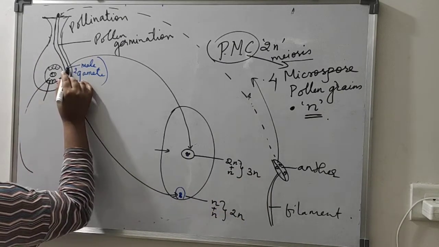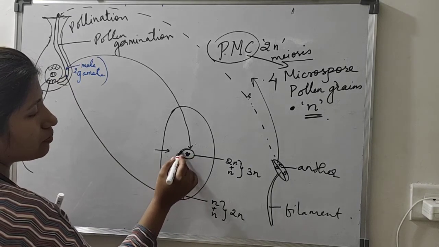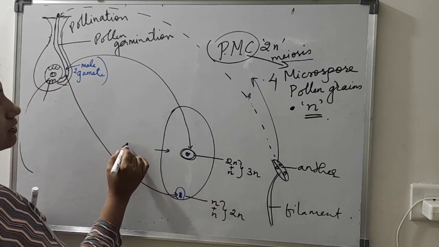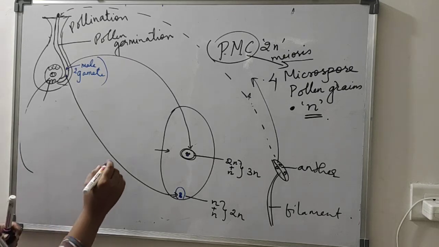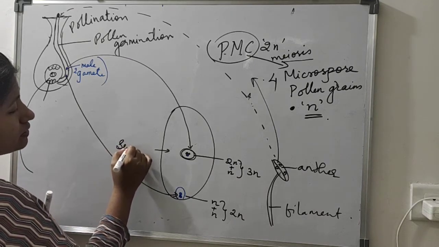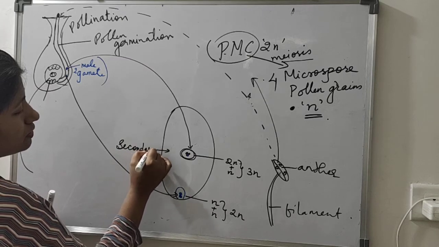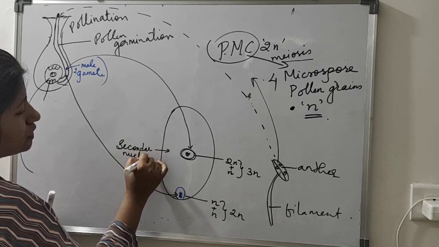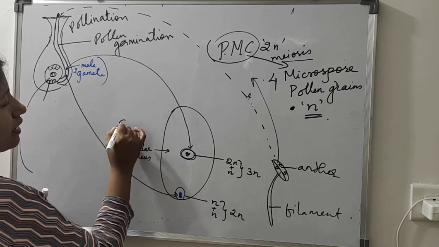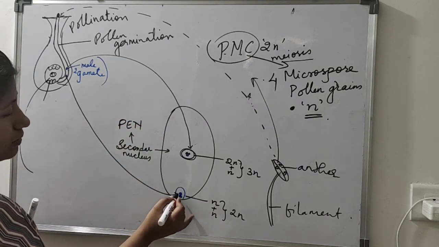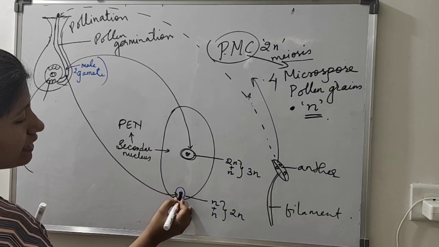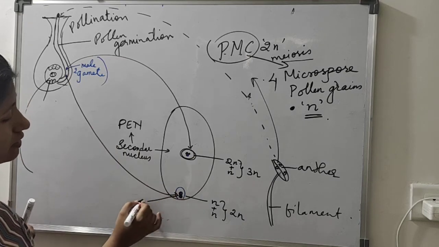When male gamete fertilizes with the polar nuclei, it becomes the secondary nucleus, which we call primary PEN, primary endosperm nucleus. And when male gamete fertilizes with the egg cell, we call it as zygote.